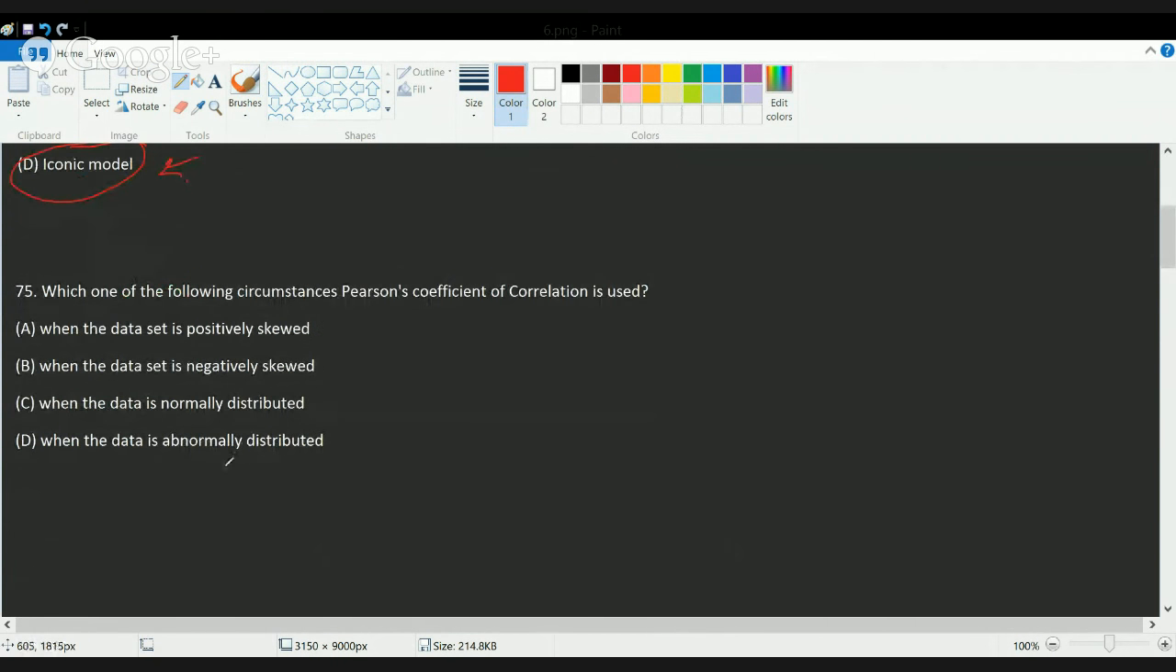The next question is, in which of the following circumstances is Pearson's coefficient of correlation used? Okay, so we use Pearson's correlation method only when the data is normally distributed. Okay, so when there is a normal distribution of data, we use Pearson's method of correlation. So the correct answer is when the data is normally distributed, and the choice is C. Okay, so these were the last set that we took up. Now let's move on to the remaining set of questions here.